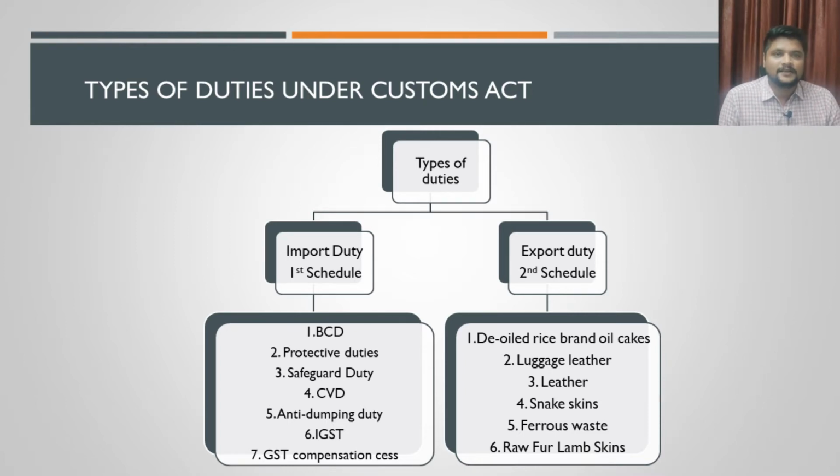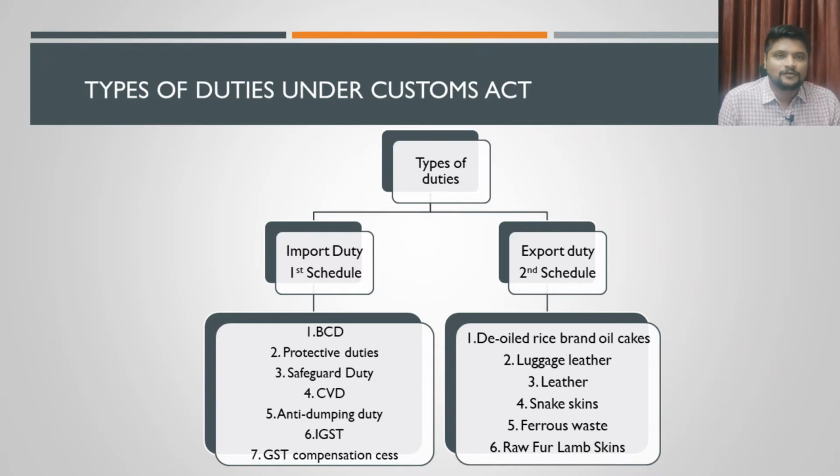Fourth one is called CVD. CVD is the short form for countervailing duty. See, countervailing duty is some additional duty. We will discuss in detail what countervailing duty is at some point of time in this video. The next type of duty we will be discussing is anti-dumping duty. The short form of anti-dumping duty will be referred to as ADD in our video. Next one is IGST, and the last duty can be GST compensation cess. So we can see that around 7 types of duties can be levied under import duty on the goods that are being imported.